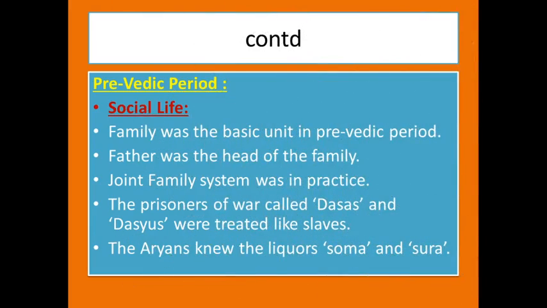Let us go to the Pre-Vedic period and see the social life, the position of women, economic life, political life, and religious life of the pre-Vedic period.